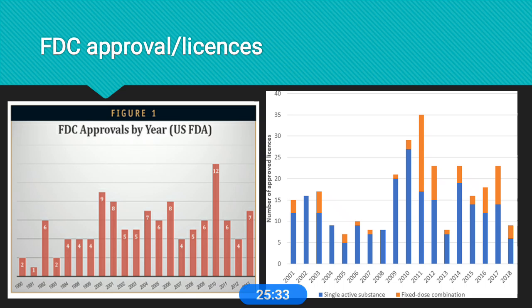This variation is also shown when compared with single drug therapy. For fixed dose combinations, a dramatic increase in usage is not seen. Most of the time, marketed drugs are also banned because of the side effect profile. So we need more research in that field, because drug molecules have different varieties of characteristics.